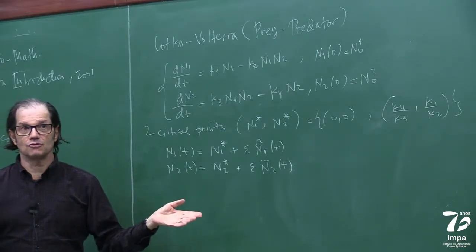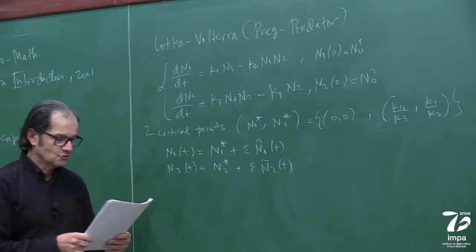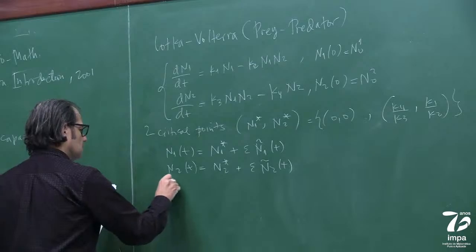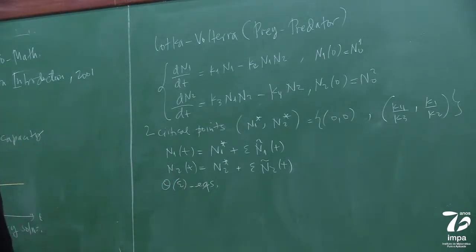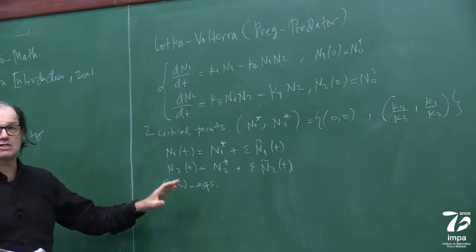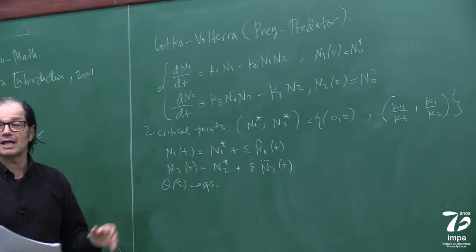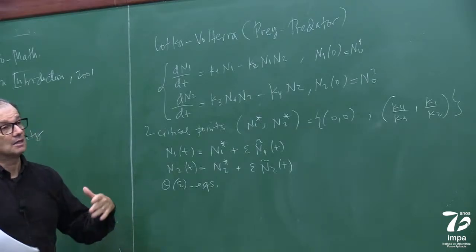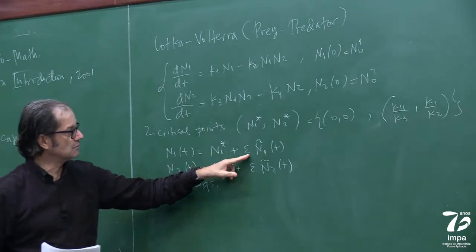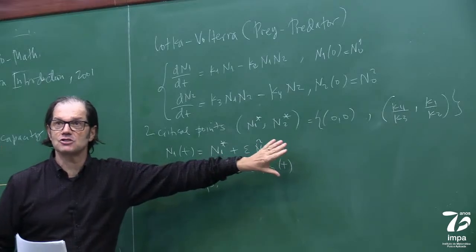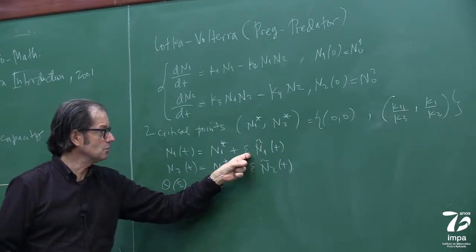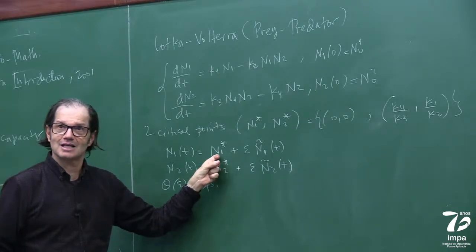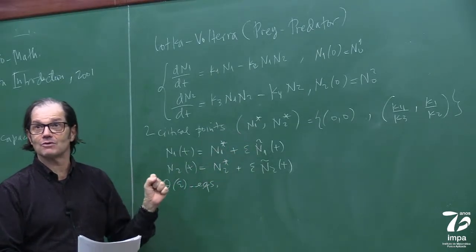We did this already a few times in the course, right? So if we do this, and we get the order epsilon equations, which now you know what it is, right? You plug it in. It's not a power series expansion here. Like that more complicated ansatz, it's a simpler thing. This is not a power series expansion. This is just saying I want to see the dynamics near the critical point, right? That's exactly what it said in mathematical language.